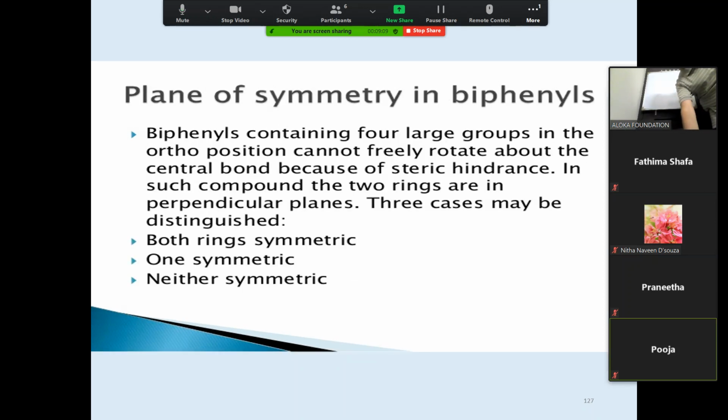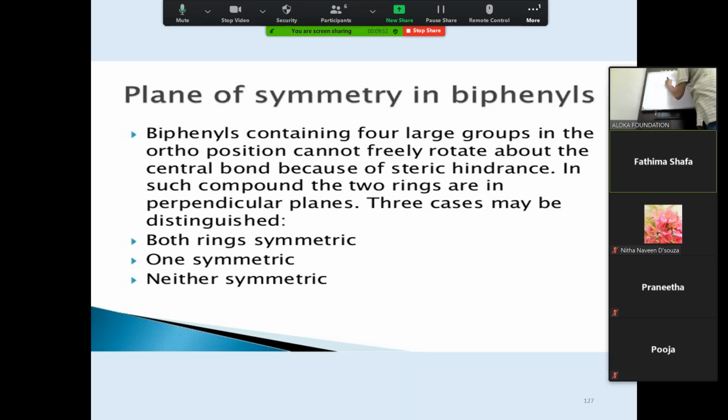Next. Can you read this for me? Pooja, please unmute and read it for me, because it's quite far away from me and I can't read the slide. Fatima, can you read it for me? Biphenyls containing four large groups in the ortho position cannot freely rotate around the central bond because of steric hindrance. So what does it mean?